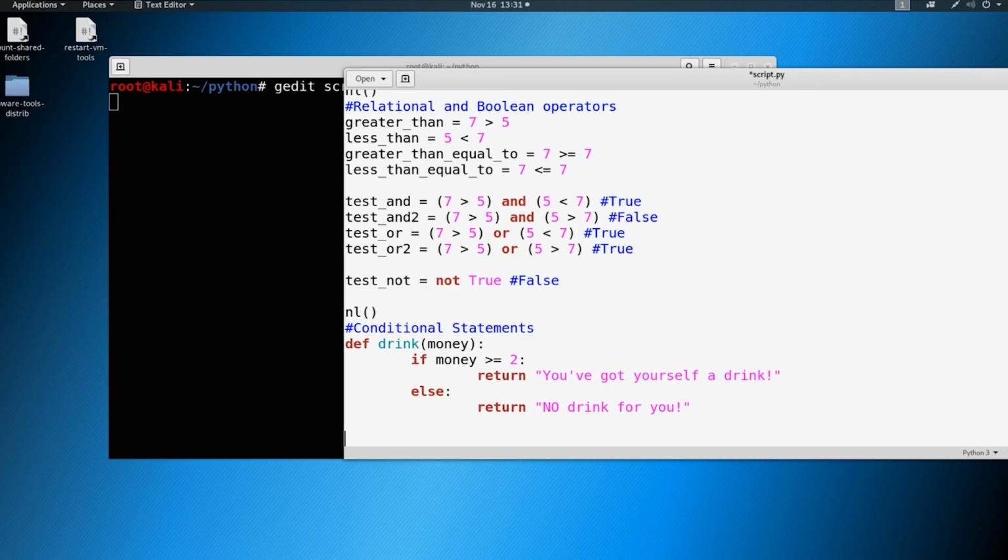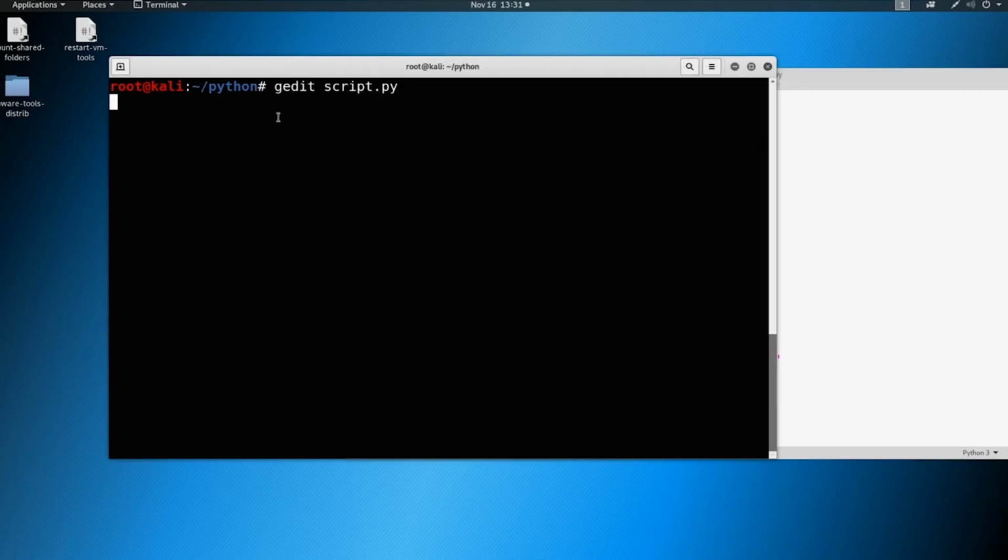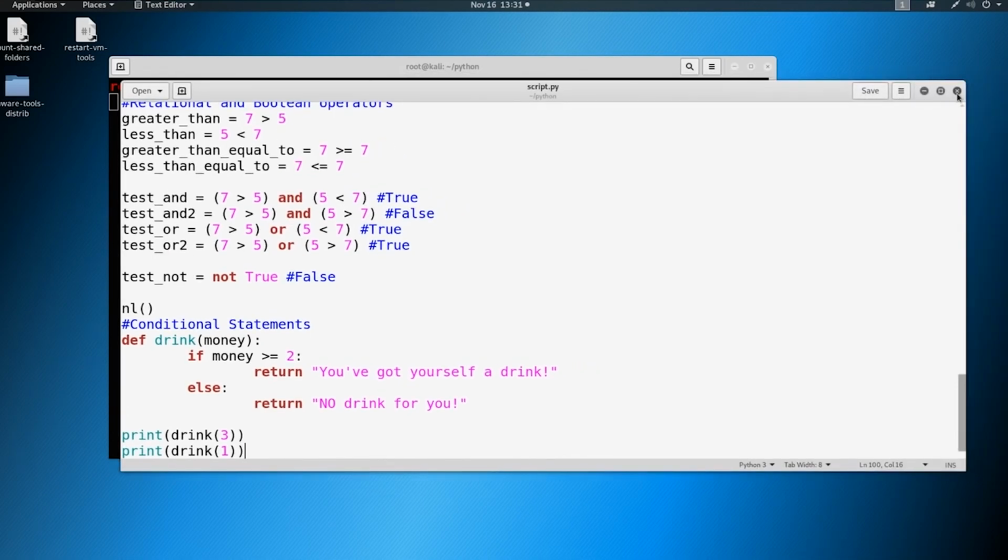So what we can do now, since this is just returning and not printing anything, is print out something like drink, and then we specify the amount. So if we have 3, we should return one thing, and if we print drink here with only $1, we should return another. So let's go ahead and save this script. I didn't put this with an ampersand, so I'm going to close out and make sure I do that next time.